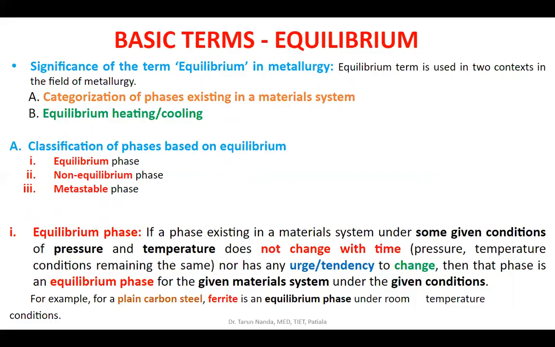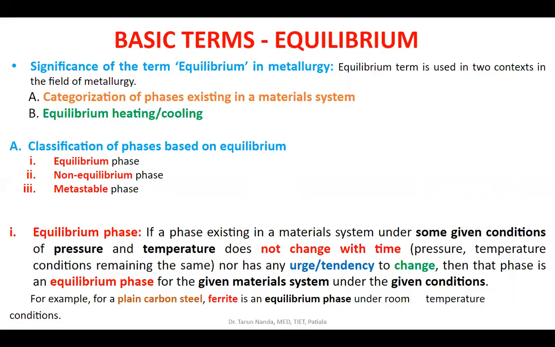I'm trying to explain now what is meant by equilibrium phase. If a phase is existing in a given material system under some given conditions of pressure and temperature, and if these conditions of pressure and temperature remain the same, and this phase neither changes to any other phase, nor has any urge or tendency to transform into any other phase, then this phase existing in this system is an equilibrium phase for this system.